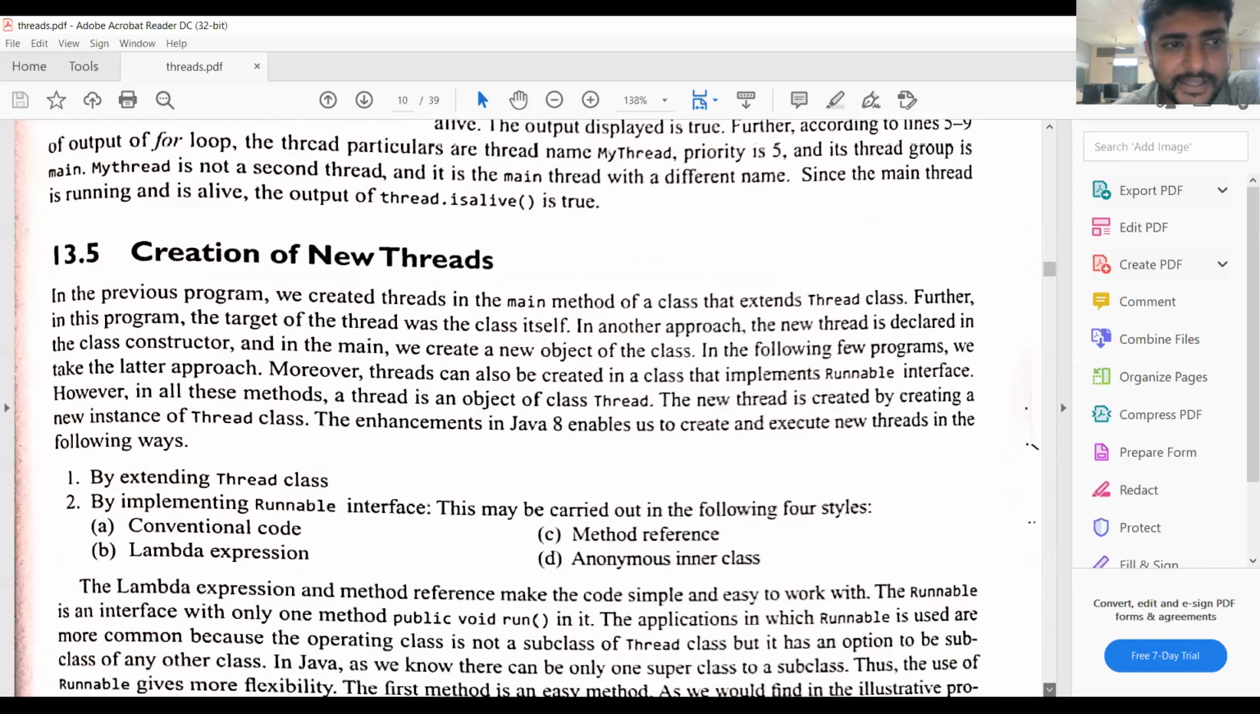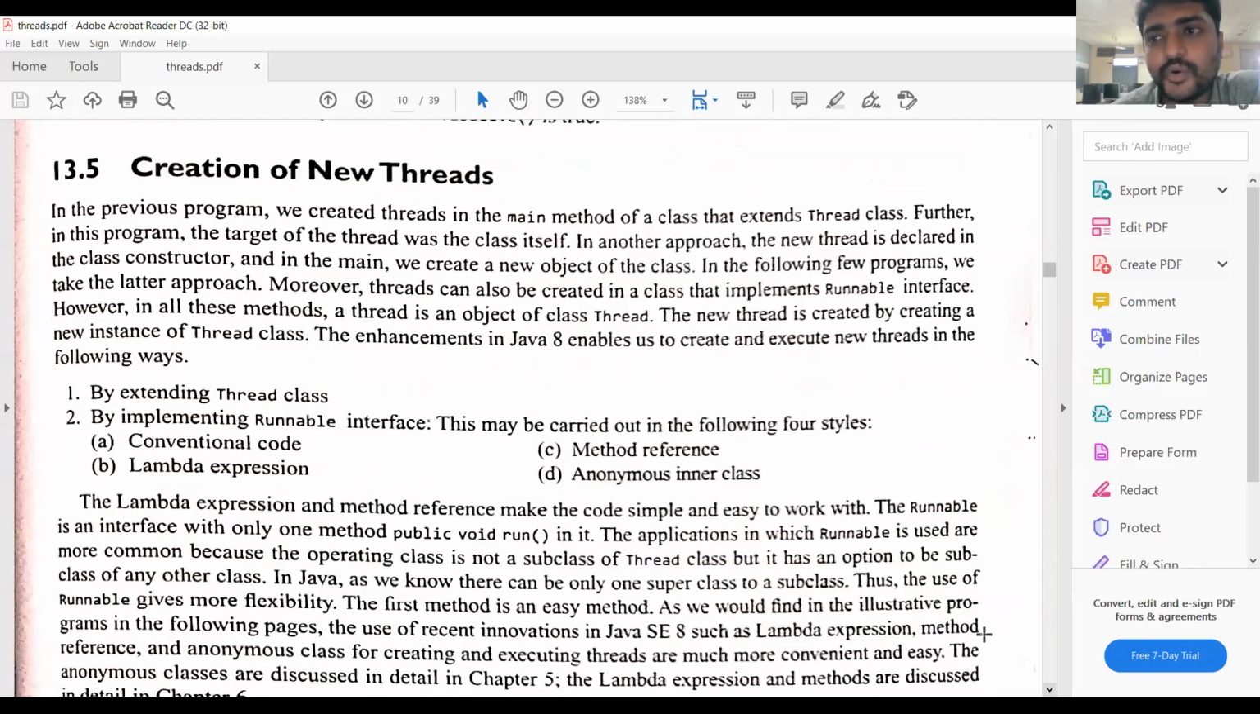The next concept is the creation of new threads. How do you create a thread? How do you implement the thread concept? In today's class, we will learn how to create threads. Threads can be created in two ways. The first one is by extending the Thread class, and the second is by implementing the Runnable interface. So there are two ways to implement a thread.